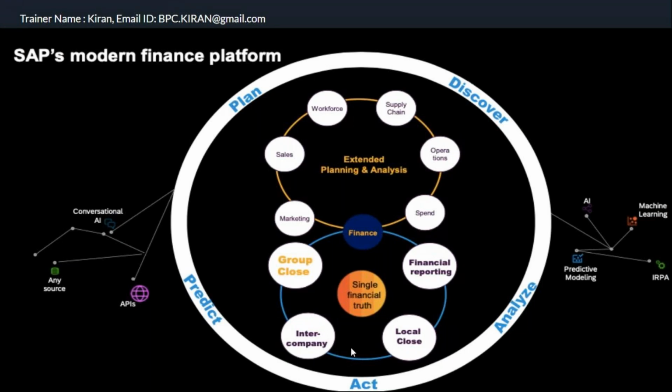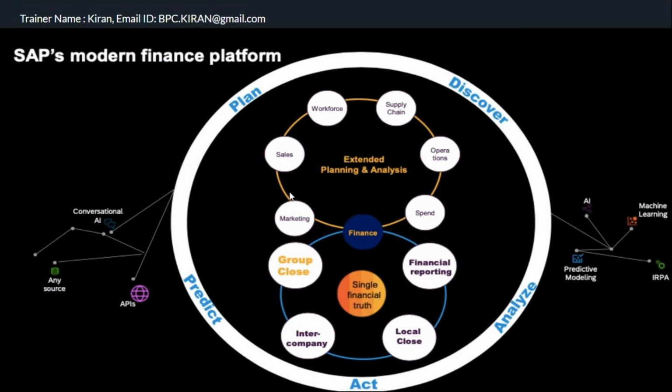You can see here a single financial truth. The universal journal table, ACDOCA, is the source of data. For group reporting, the data comes from the ACDOCA table only. Non-SAP data you can directly move to the group table. So actual consolidation, legal consolidation and management consolidation are now part of the record to report process.